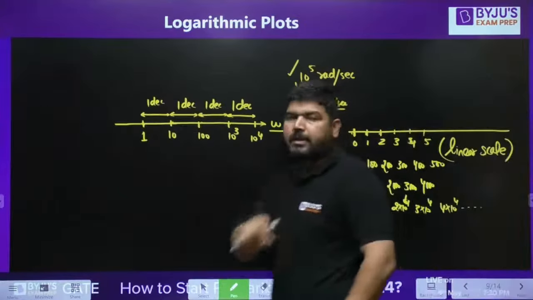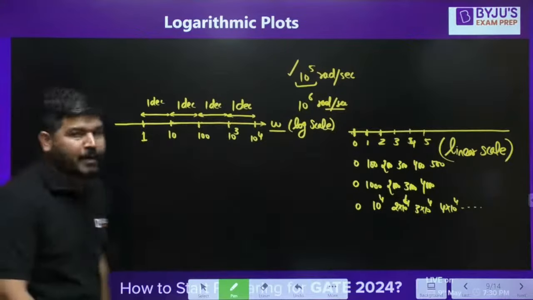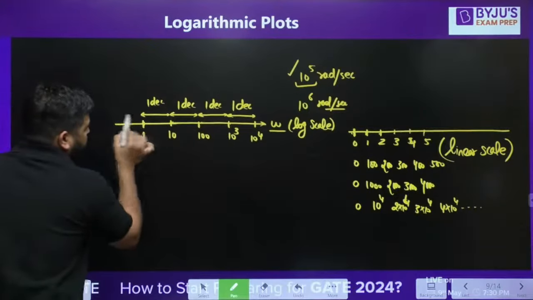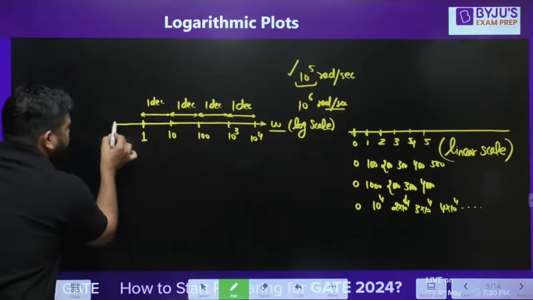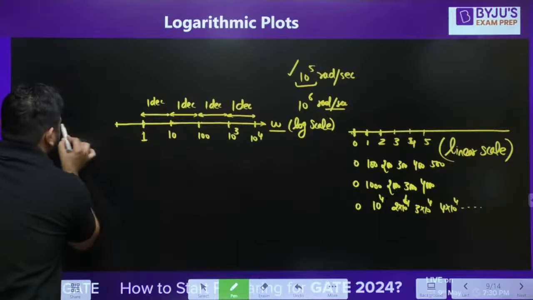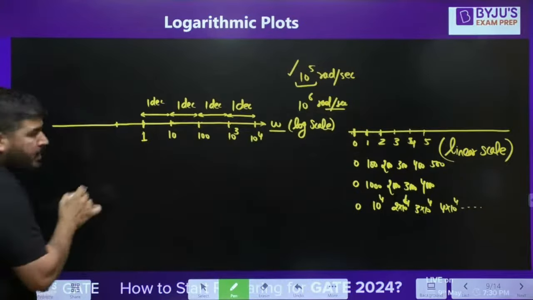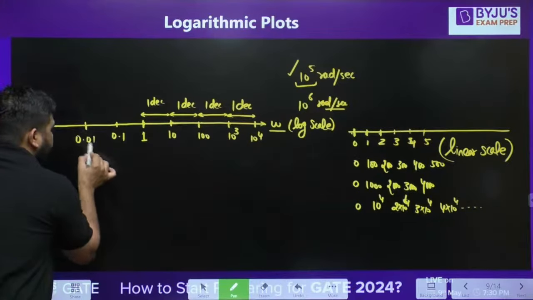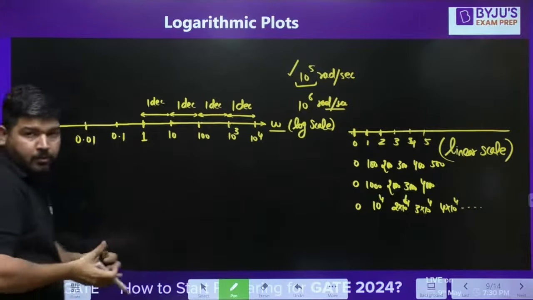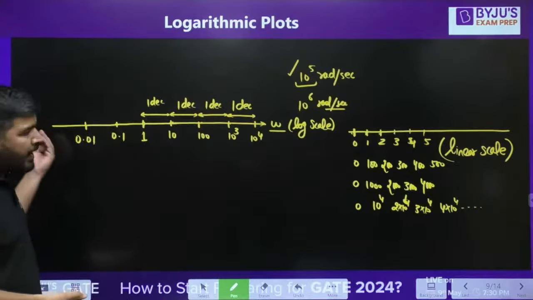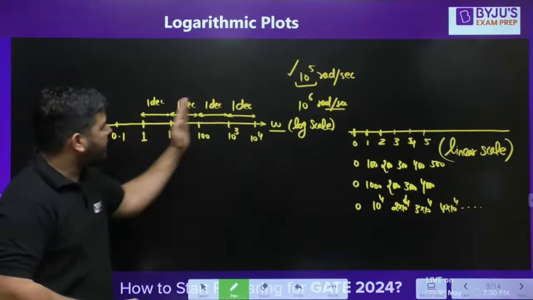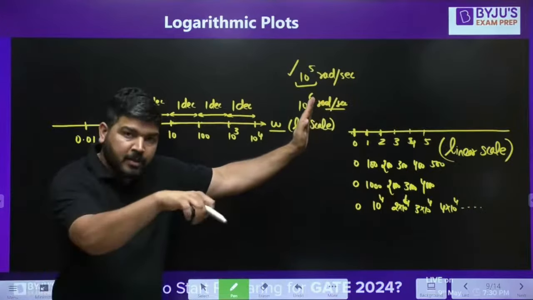But there is a disadvantage of this log scale also. What is the disadvantage? Let's say you want to go back. Let's say you have shown 1 here. Now, if you move 10 times distance in this direction, this has to be 0.1. This has to be 0.01 because you are moving 10 times down. I mean, you are decreasing the values. Every step is of 1 decade. So on this side, it is multiplying, every step is 10 times of the previous value.